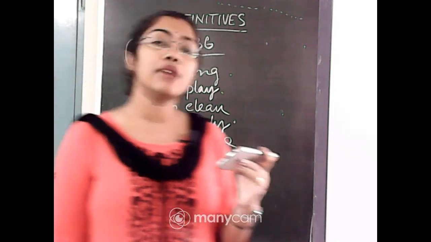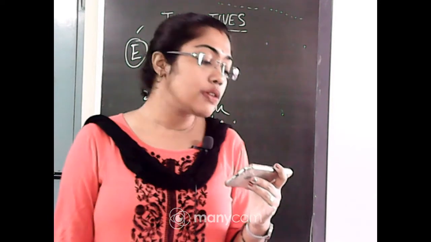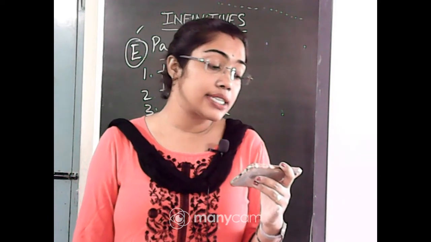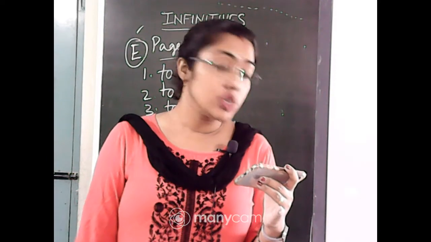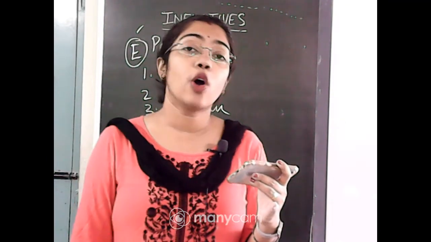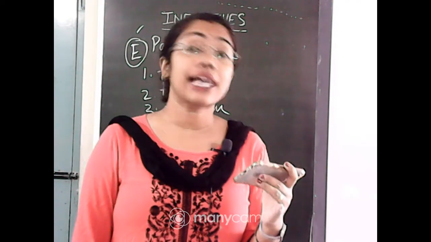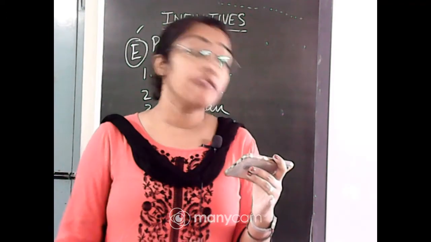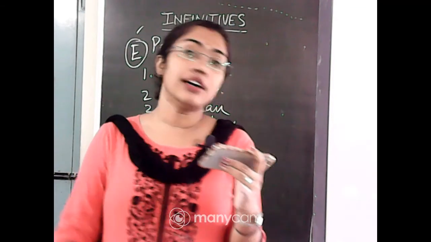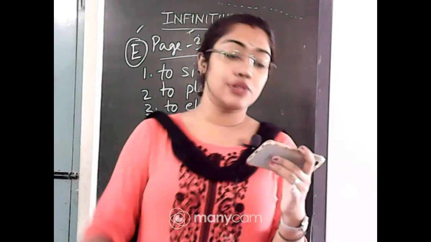So, mainly what kind of words we use before one infinitive? We use like agree, forget, I agree to you, I forget to do something, I hope to succeed, I promise to do this, I decided to do this, I failed to do this, I learned to do this, I plan to do this, I refuse to do this, I offer to do this.